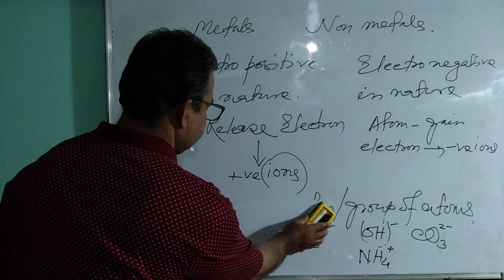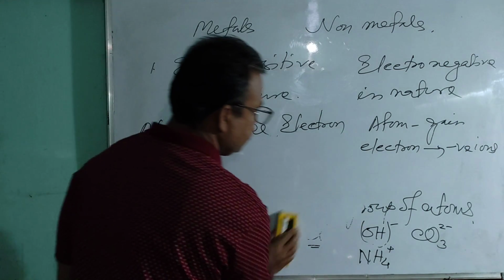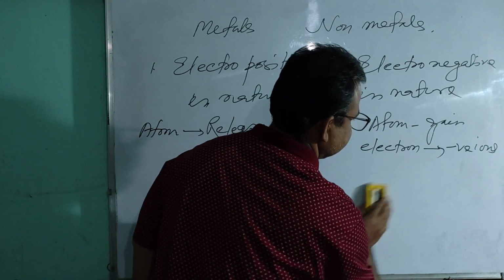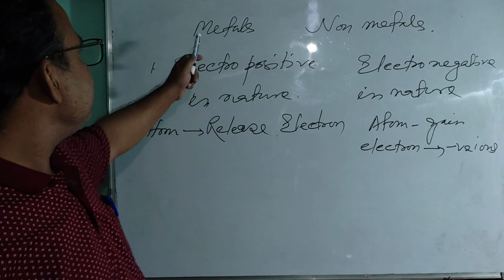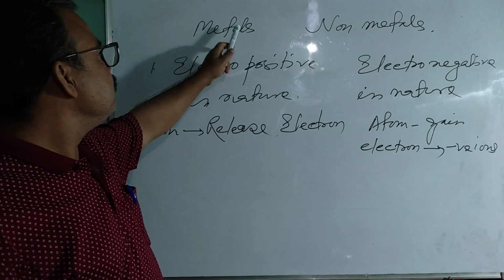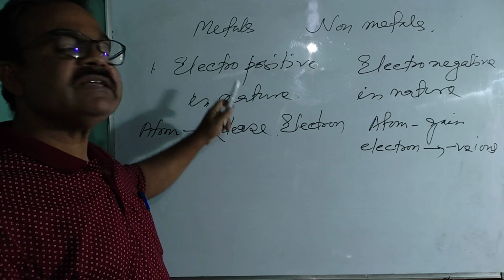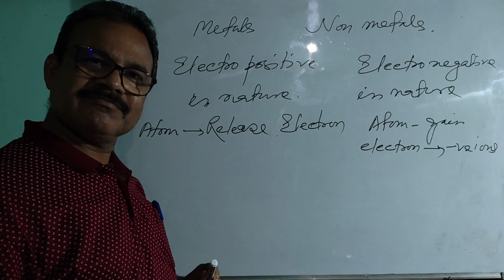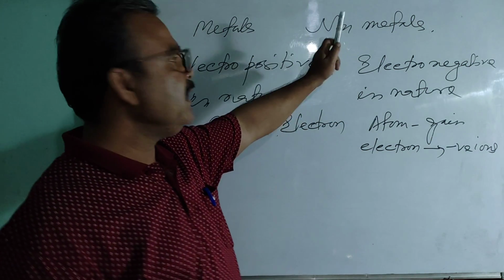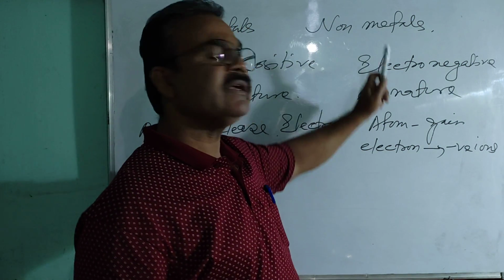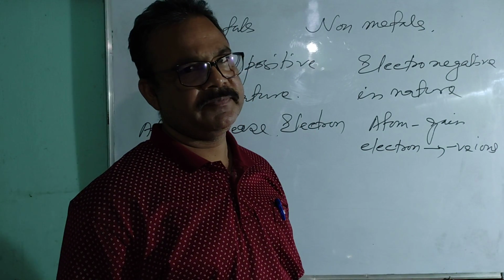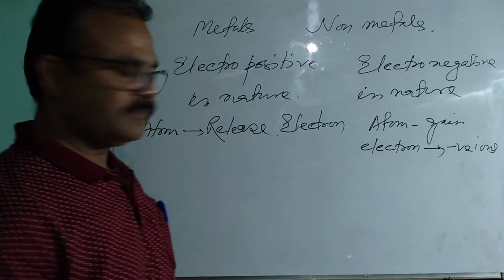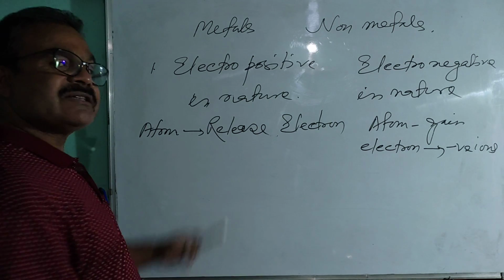Here one question arises: why does the atom of metal release electrons, and why does the atom of non-metal gain electrons during chemical combination? Now let us discuss that.